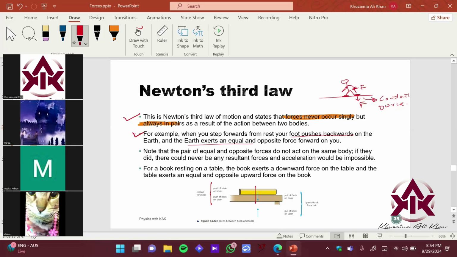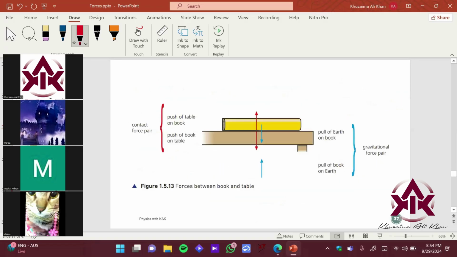So then we have an example of the book over here, right? So let's see this example. What are they showing over here, right? So imagine this is your physics book, right? It's lying on your table, and you just finished studying, right? Now you're observing the book over here. You're observing the types of forces acting on the book, right? So can anyone identify the types of forces acting over here?